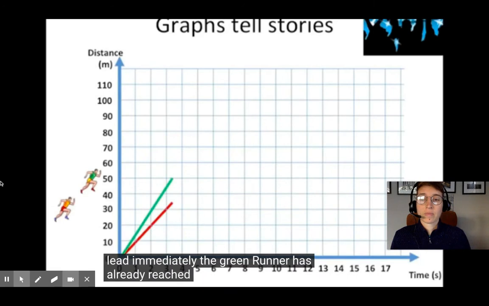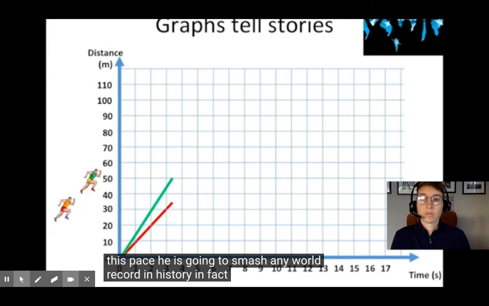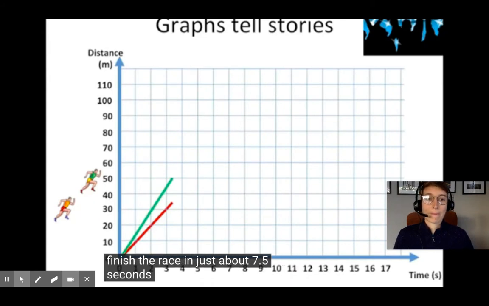Runner has already reached the 50 meters line. He's ahead of the race. He's going to win. In fact, he's so much faster than the other runners that he's not only going to win the gold medal, but if he carries on at this pace, he's going to smash any world record in history. In fact, he's going to finish the race in just about 7.5 seconds.